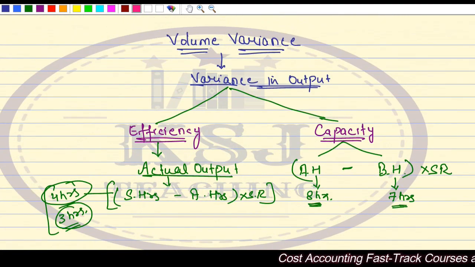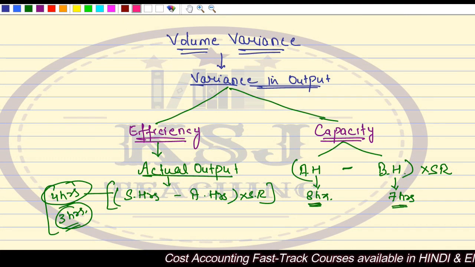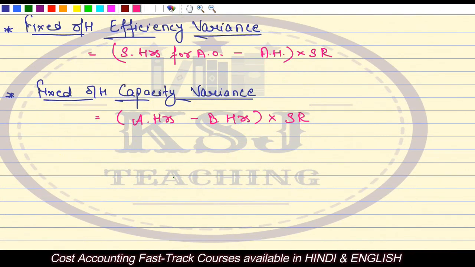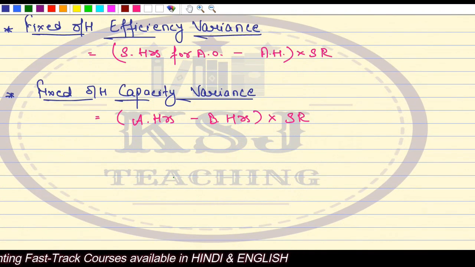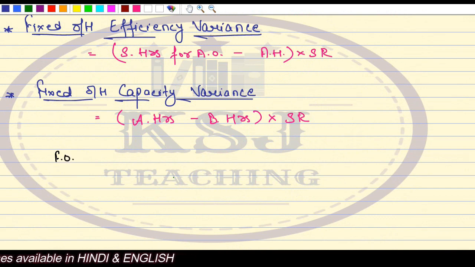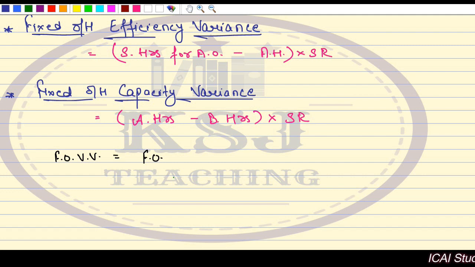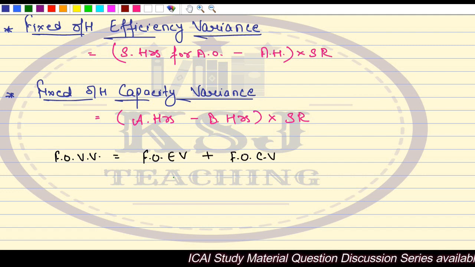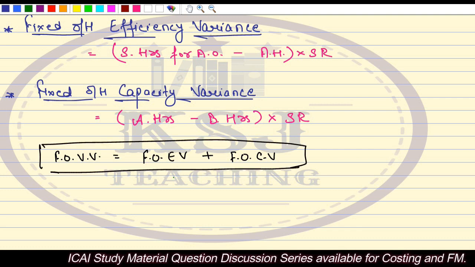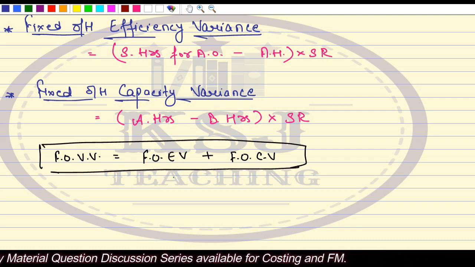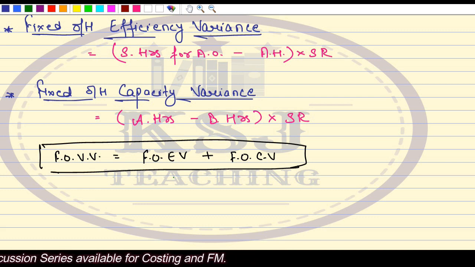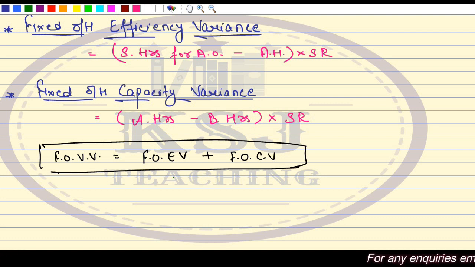Volume variance is being affected by either the efficiency or the capacity. So from here we can also say that fixed overhead volume variance is equal to fixed overhead efficiency variance plus fixed overhead capacity variance, right? Clear? This much is clear?